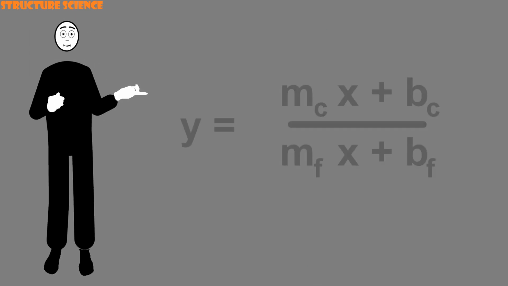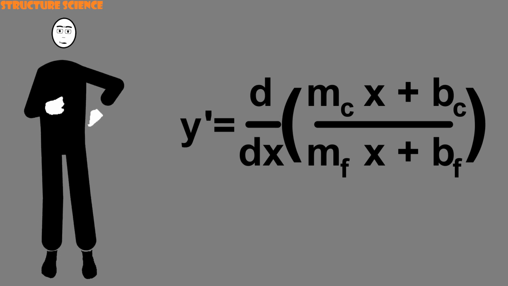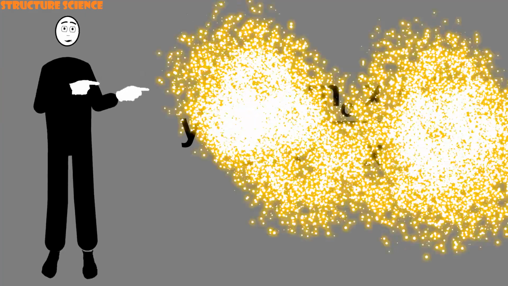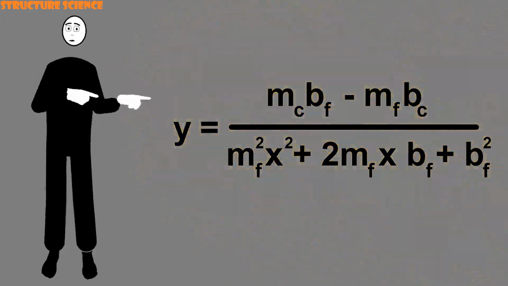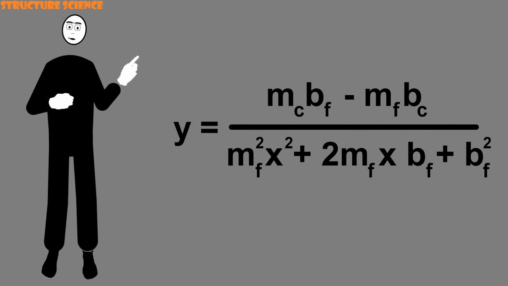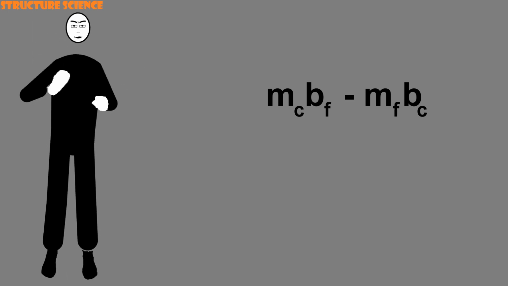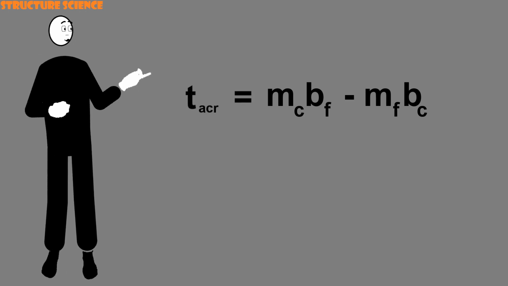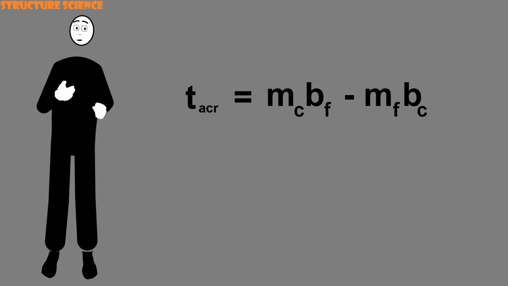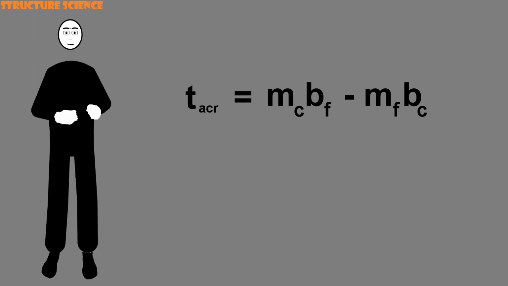How do we find this slope? We differentiate it. Because you know, with all these lines and slopes flying around, that something was eventually going to get differentiated, and differentiated hard. Differentiating the beast gives this. Now, the denominator of this is, like me, square and always positive. So the sign of this slope is determined solely by the numerator, which is simply this. And this is precisely the condition we're looking for. This is what the final column was in our table earlier. At least to an approximation, when mc·bf minus mf·bc is positive, the commit series obeys the average cost relation.